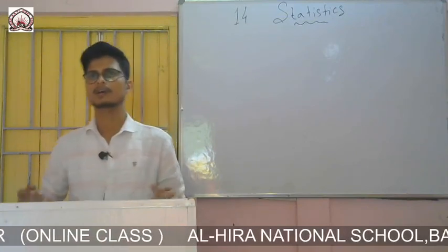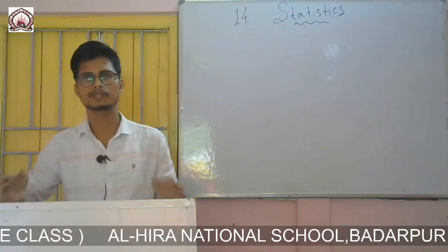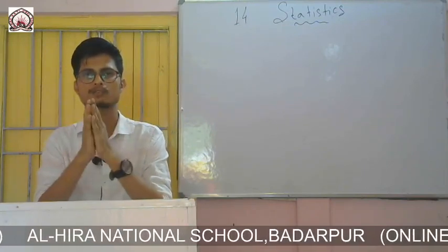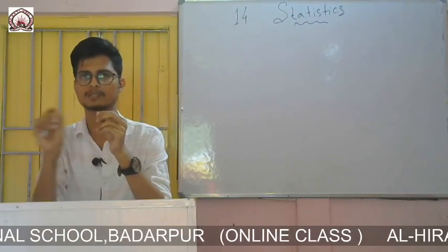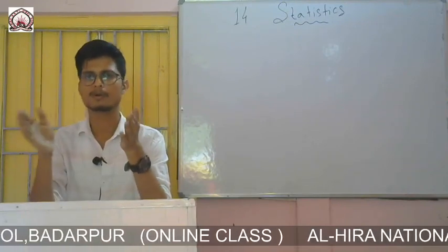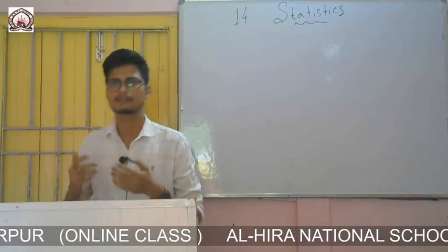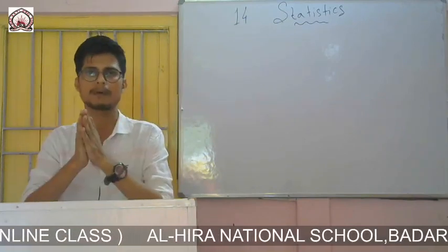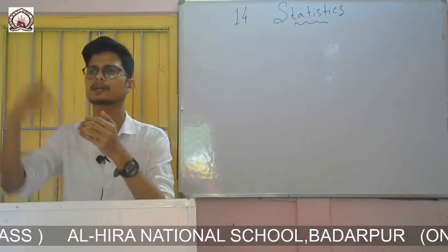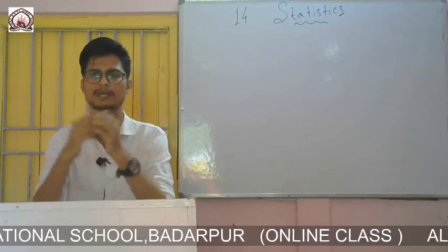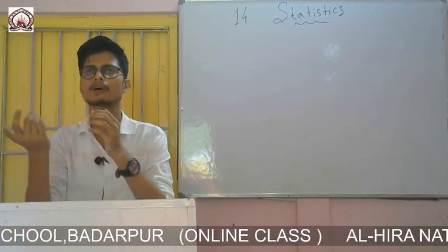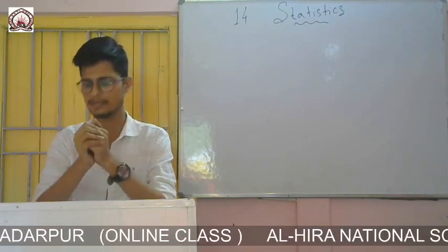For example, if I ask you to collect the data of the marks of mathematics of class 9, you have collected it: roll number 1 got this mark, roll number 2 got this one, roll number 3 like this. You have got a data. From this, if I ask you to find out how many students passed in mathematics, you can easily say it by seeing the data. By counting you can say 4 students passed, 12 students passed, like this. Or if I ask how many students failed, you can interpret easily.